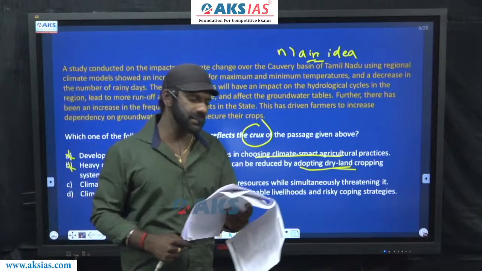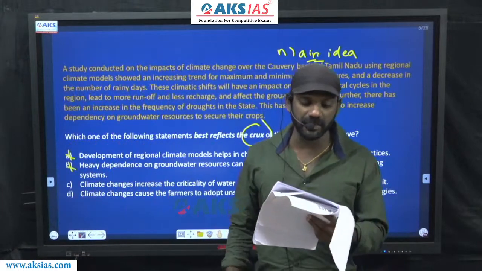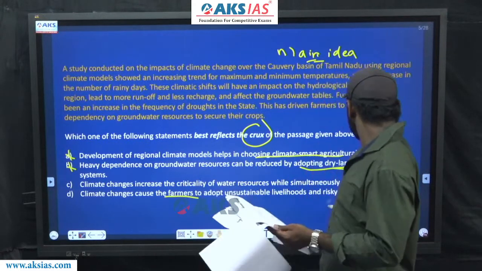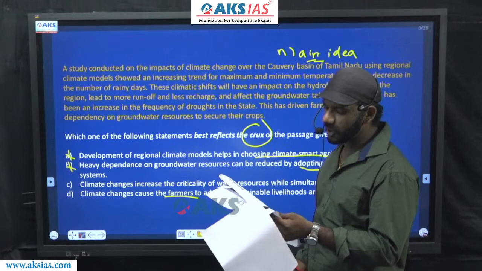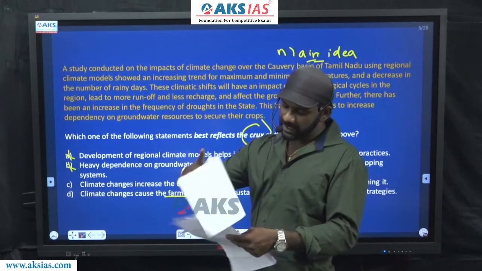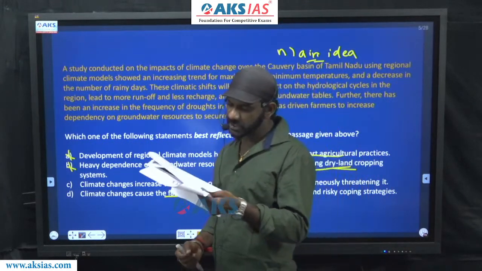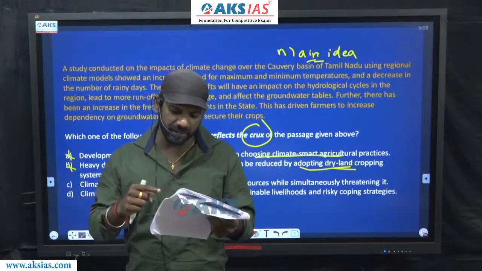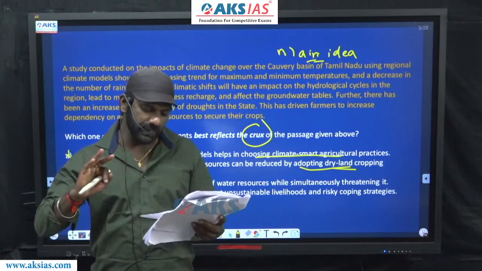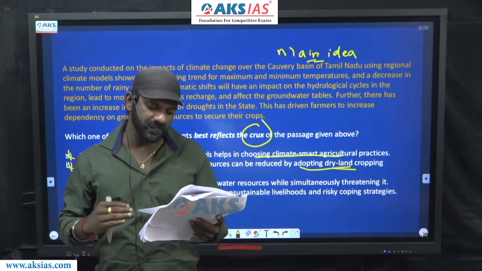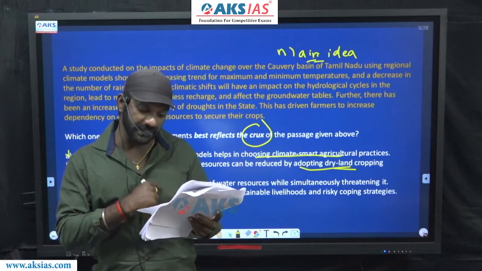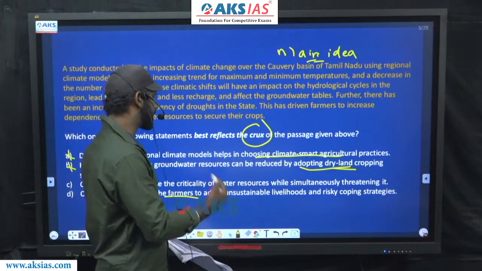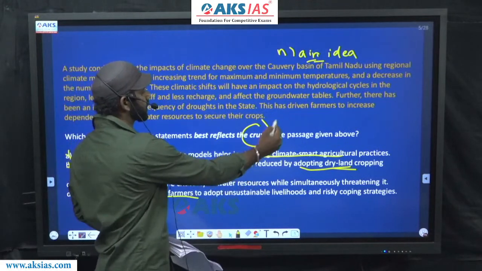We have one more option to discuss. Climate change causes the farmers to adopt unsustainable livelihoods and risk coping strategies. The impact of climate change on farmers is not the idea being described by the author in the passage. Now, the three impacts of climate shifts, we don't find mention about this, in fact. So this cannot be considered as a main idea or the crux of the passage. Eliminated. The answer to this question must be option C.